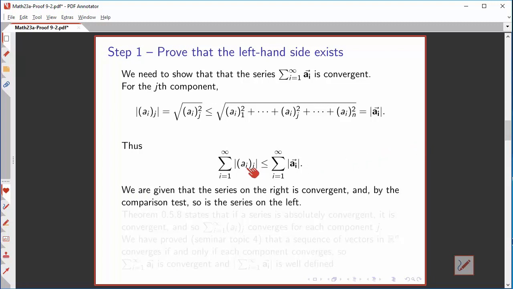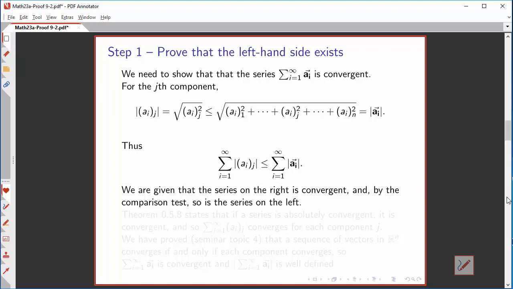If we add together these quantities for i going from 1 to infinity, then the comparison test for infinite series says that the sum of the absolute values of the jth components of the vectors is less than or equal to the sum of the lengths of the vectors. Unfortunately, that's not quite what we want.